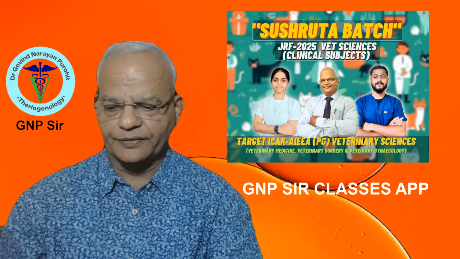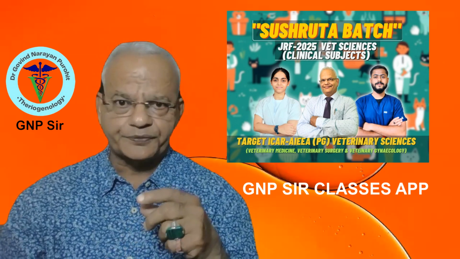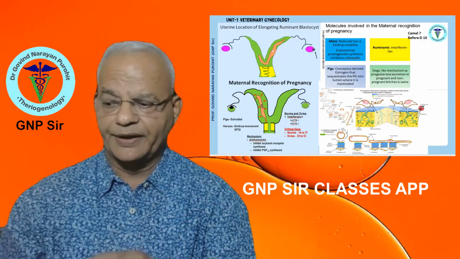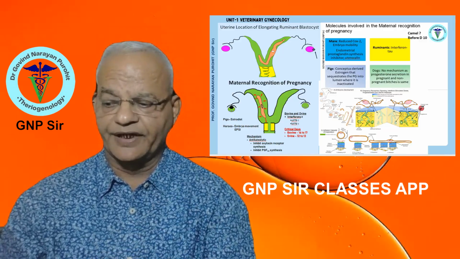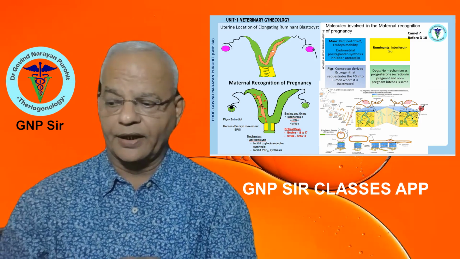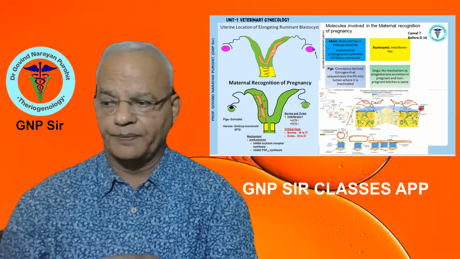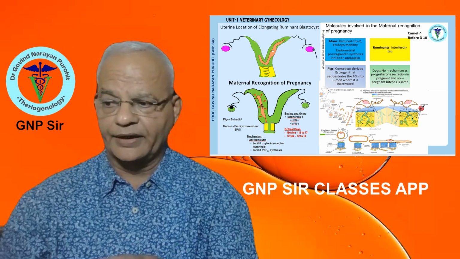Then questions can arise from embryo development and nourishment of the early embryo, and how it grows, what are the mechanisms.